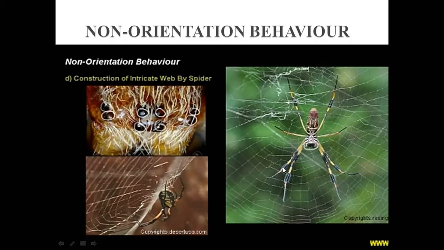How does it take place? For this purpose, this spider has 1, 2, 3, 4, 5, 6, 7, 8 eyes present. And with its legs part from here, wherever this spider puts its legs, from here it secretes the silk that makes this web.